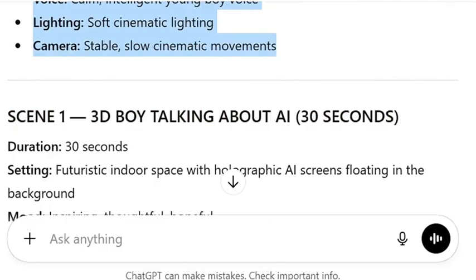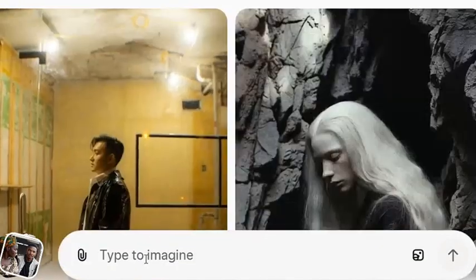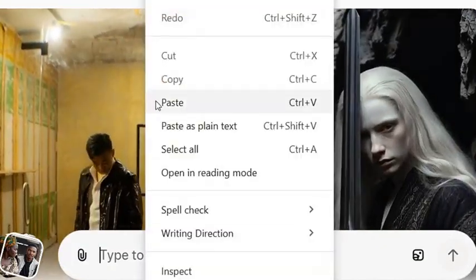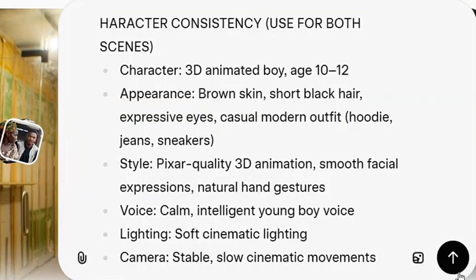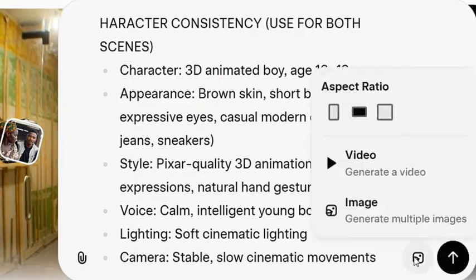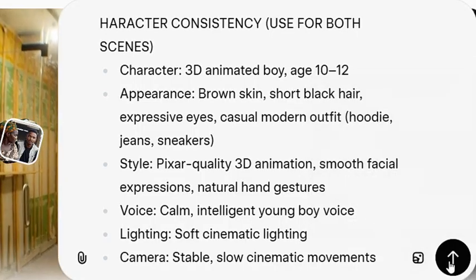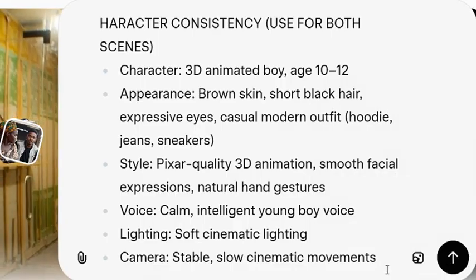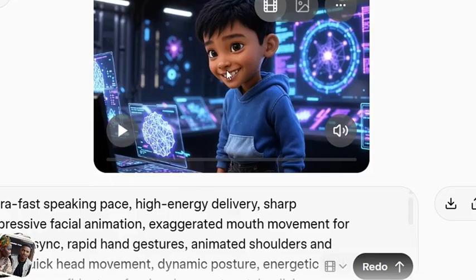After we copy our character, the next thing we are going to do is go back to Grok AI. When we go back to Grok AI, we paste it here. First, we are going to generate the image we are going to use. The next thing we are going to do is click on continue. When we click on continue, it's going to generate our image in less than 1 minute. Now it has successfully generated our image here. As you can see, this is the image.